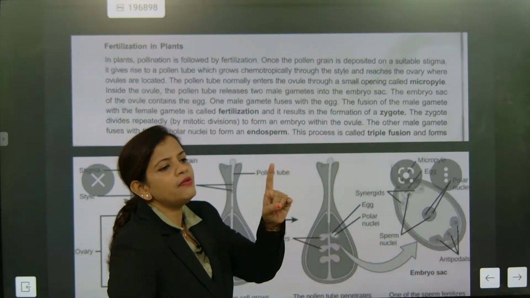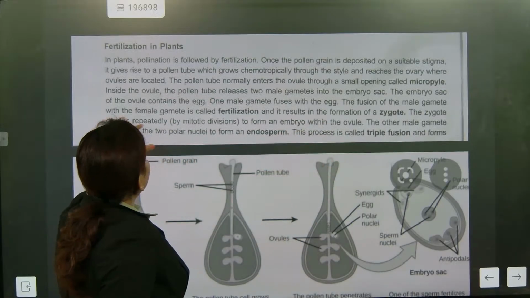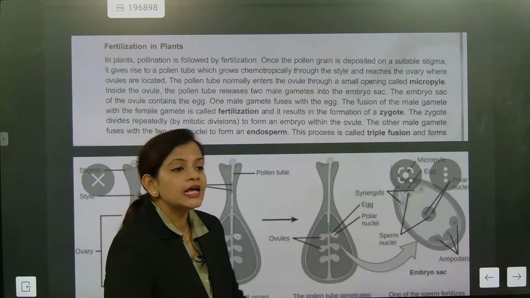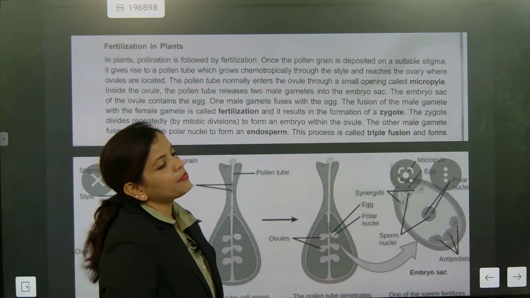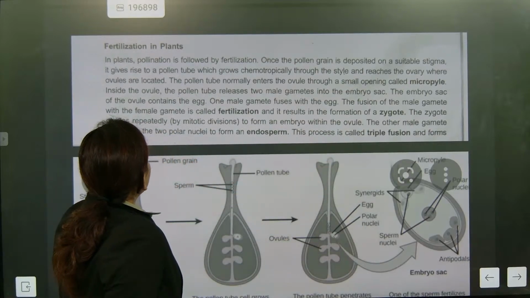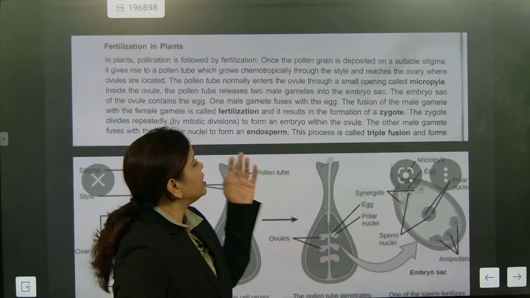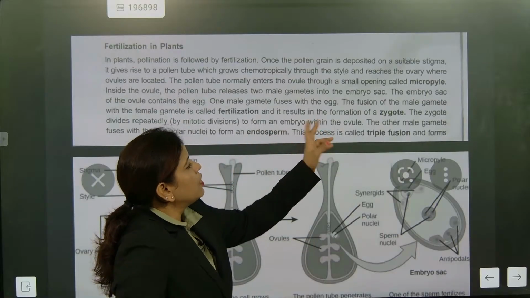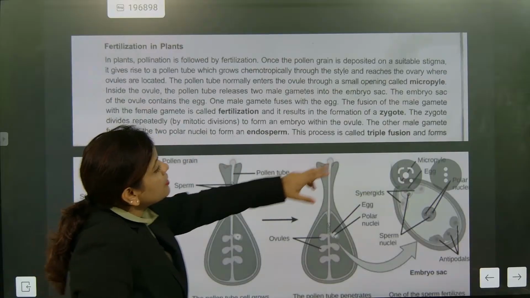Only one male gamete will be fused with the egg. The fusion of the male gamete with the female gamete is called fertilization. It results in the formation of the zygote. The zygote divides repeatedly by mitotic division to form the embryo within the ovule, and the other male gamete fuses with another male gamete.